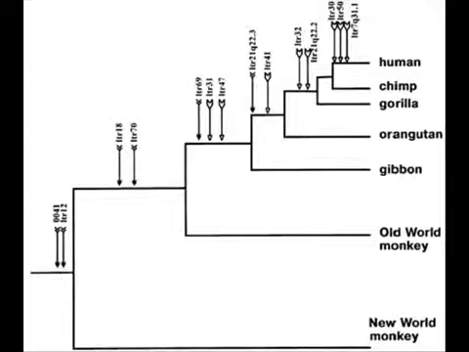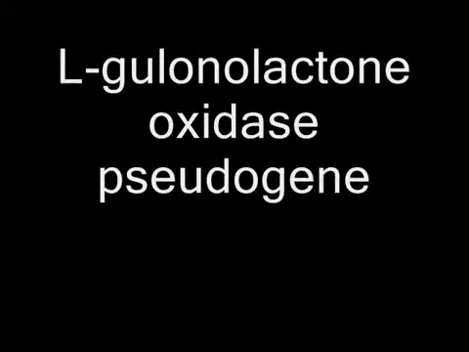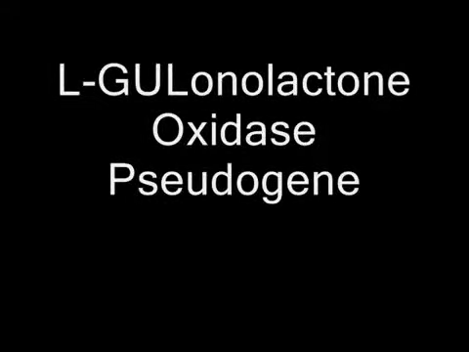Now, I haven't yet seen one on the L-gulonolactone oxidase pseudogene, try saying that 10 times fast, also known as GULOP, which reinforces the ERV evidence and all the rest of it. That is the topic of this video.